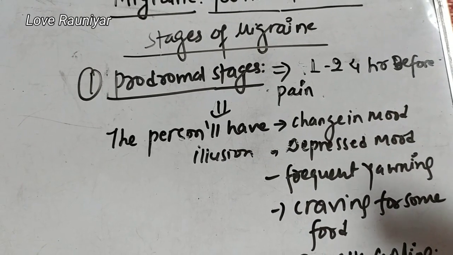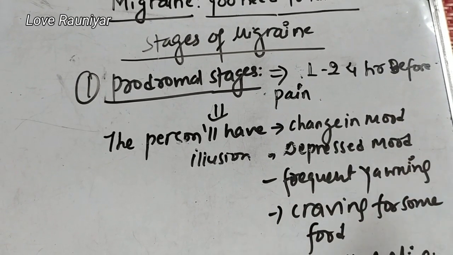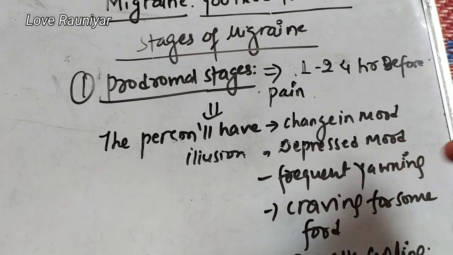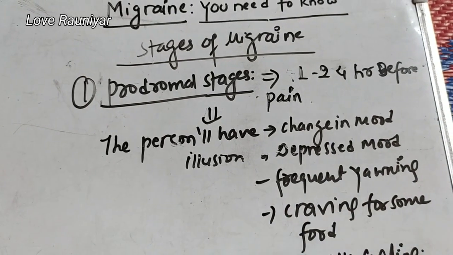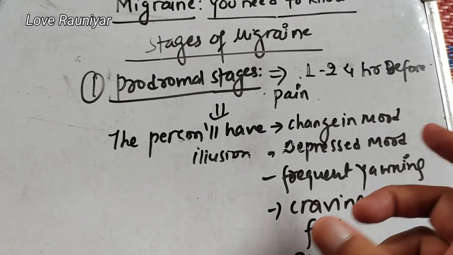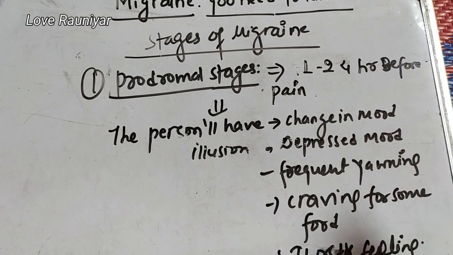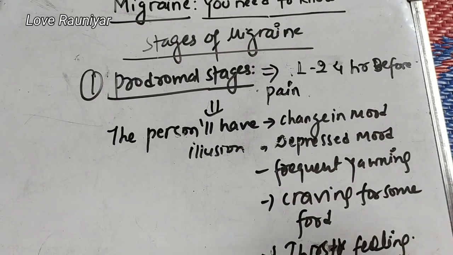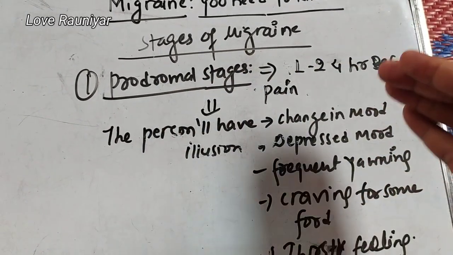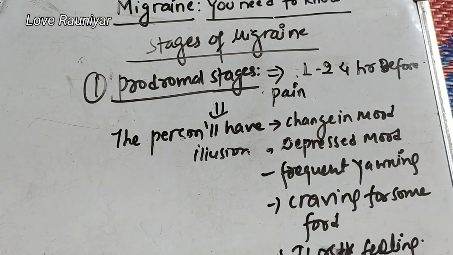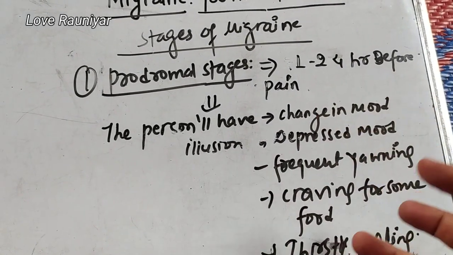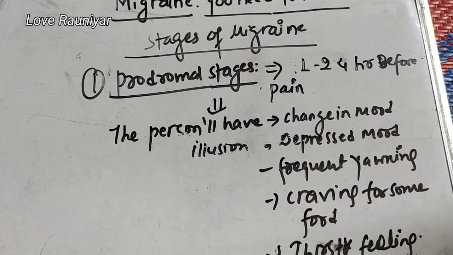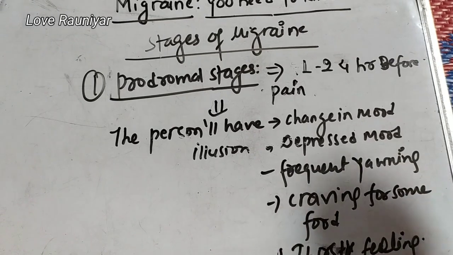The person may tell you that he has frequent yawning 1 to 24 hours before the pain starts, and he may get some craving for some special kind of food, that may be anything. So the person may have a craving for any food 1 to 24 hours before the pain, and the person may tell you that I have a very thirsty feeling and now I may get the pain. So the prodromal stage means some features 1 to 24 hours before the pain, which we have just discussed. If such symptoms come, the patient will already know that I may get the migraine attack in a few hours.